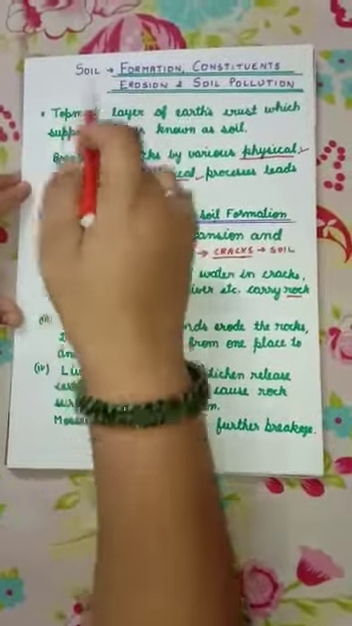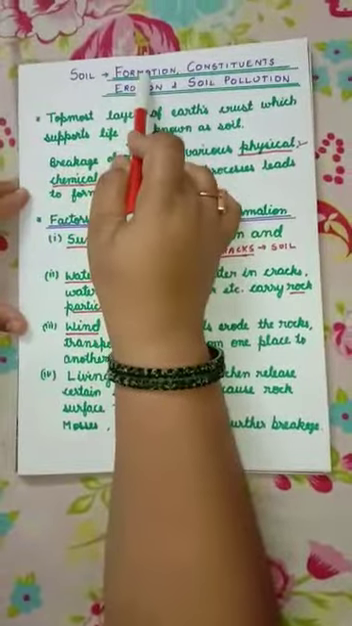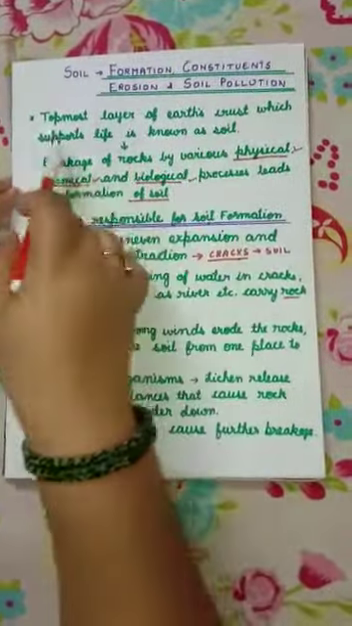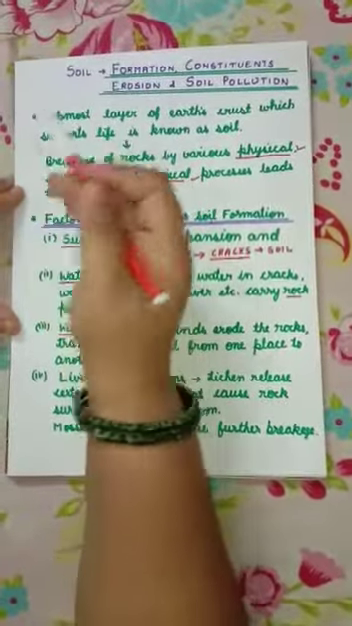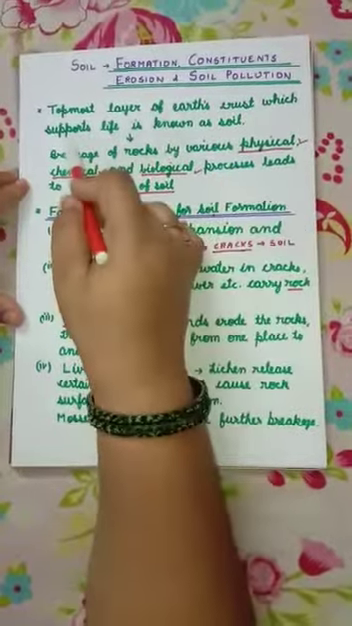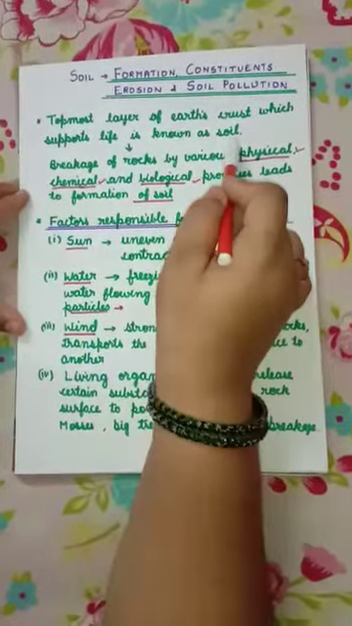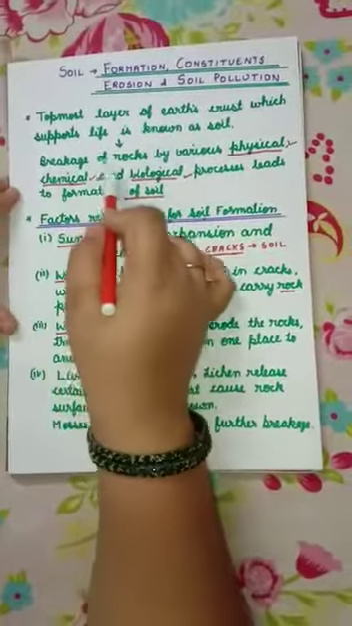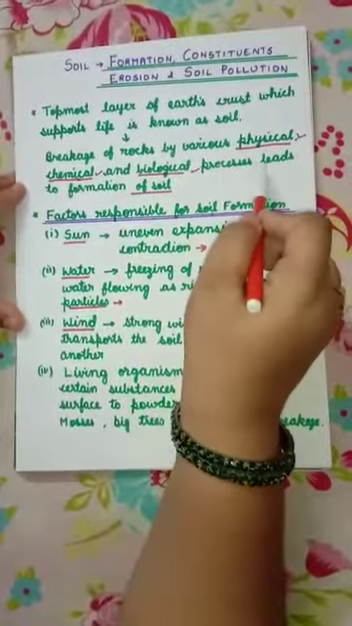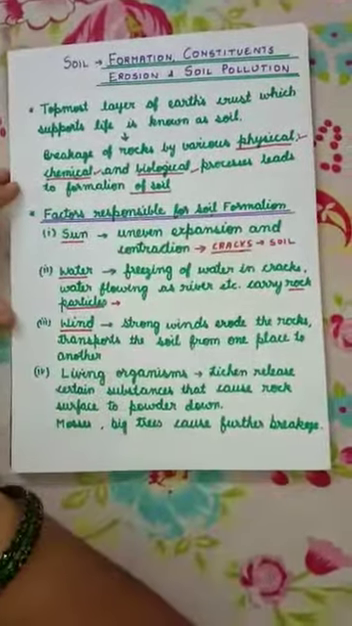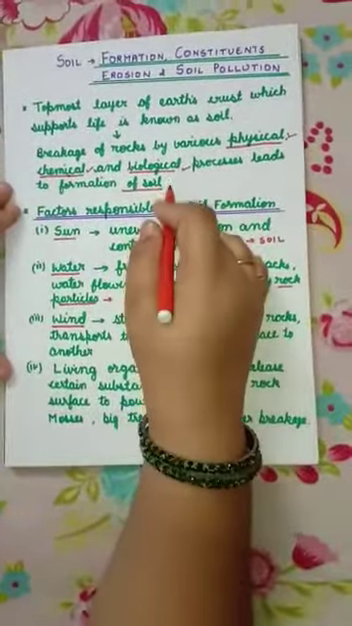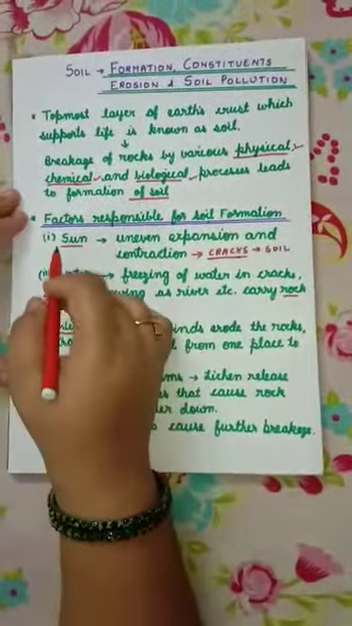Students, today let us study about soil, its formation, its constituents, soil erosion and soil pollution. Then the first question arises, what do you mean by soil? The topmost layer of Earth's crust which supports life is known as soil. And how does it form? Breakage of rocks by various physical, chemical and biological processes leads to the formation of soil, and it takes millions of years to form a thin layer of soil. So soil is a very important natural resource for us.